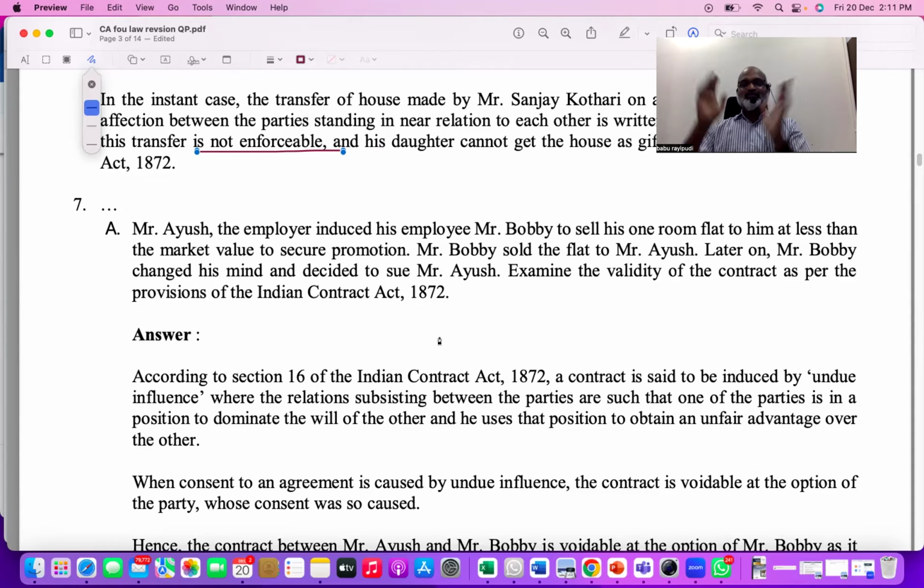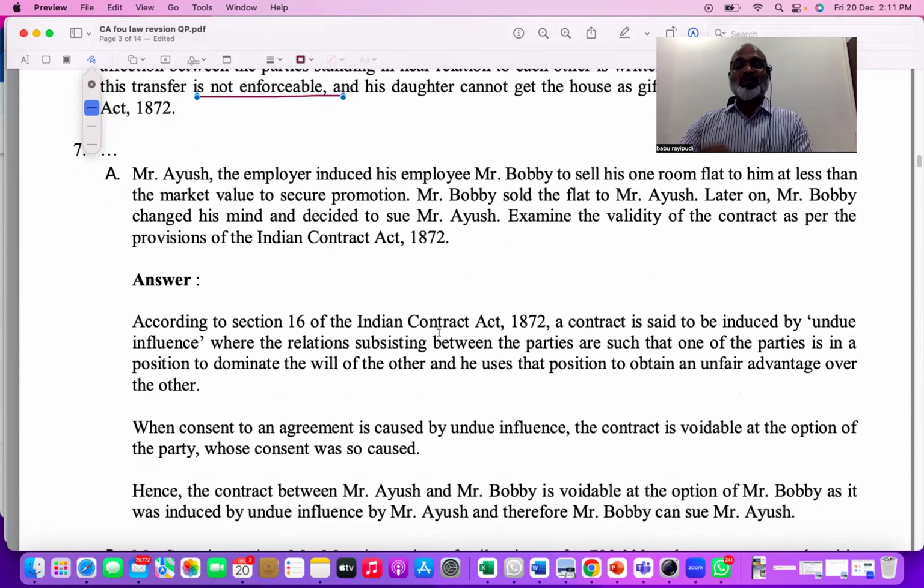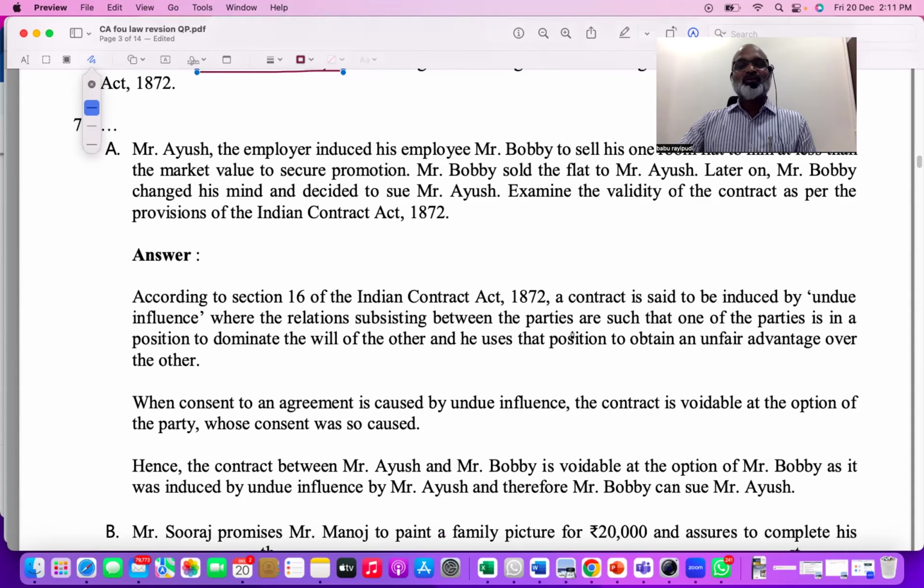So what is the concept involved? First of all, employer-employee. Under which relation will they come? Will they come under undue influence? 101% employer-employee will come under undue influence, no doubt about it. So you have to explain very clearly what is the meaning of undue influence. In the first paragraph, it says undue influence means when there is an existing relation between people and one person is the dominant person and the other is the weak person.